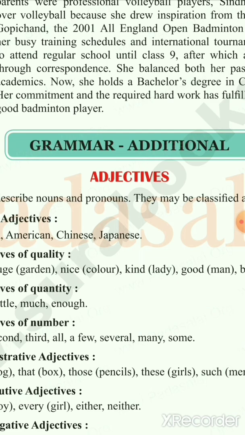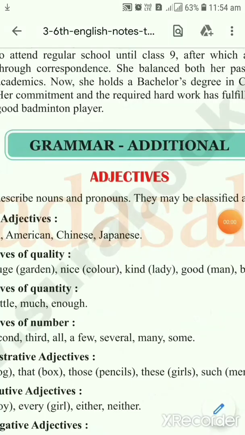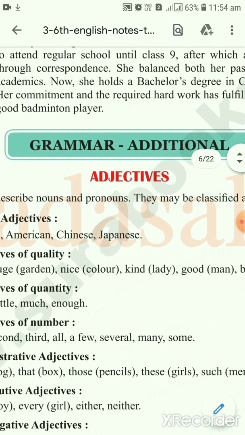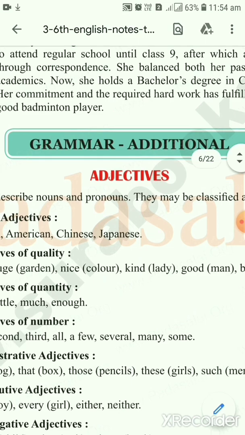So what is subject and what is object? Hope you all understood. Subject is the person or thing who does an action. The thing on which the action is being carried out is the object.